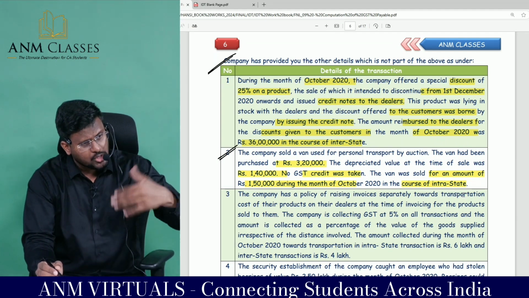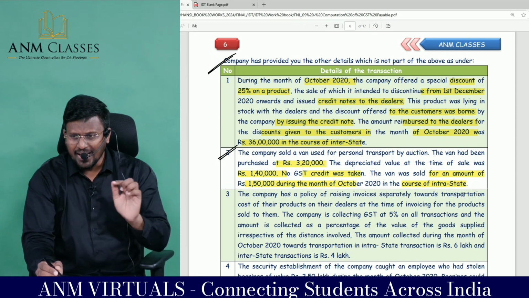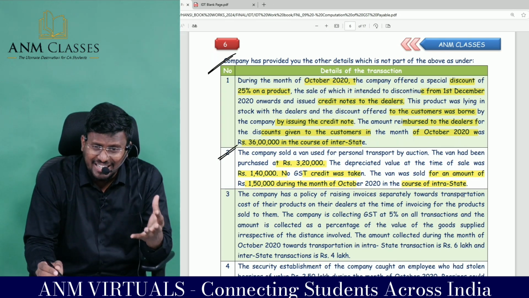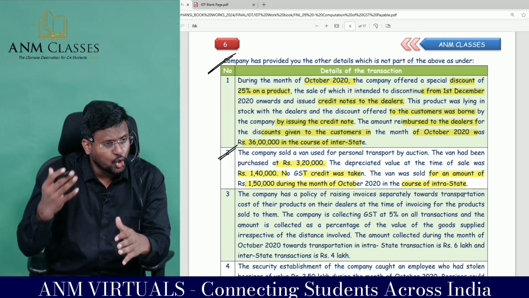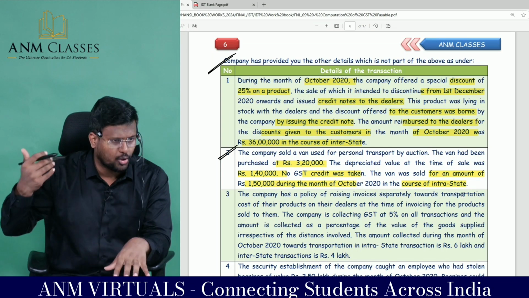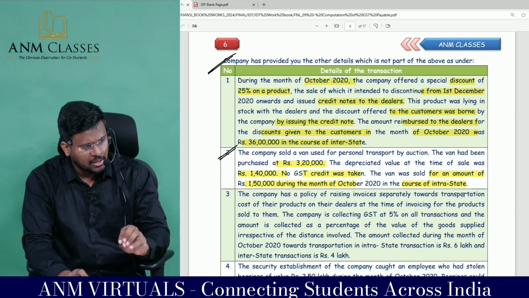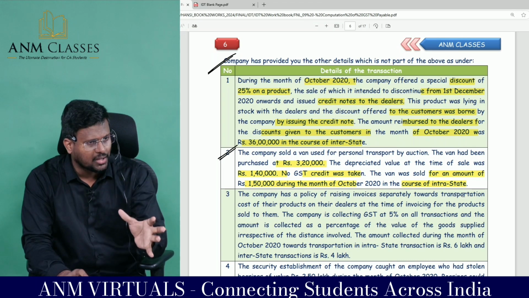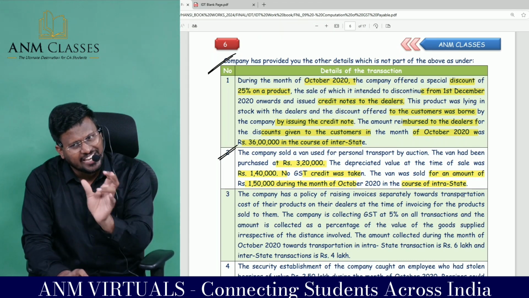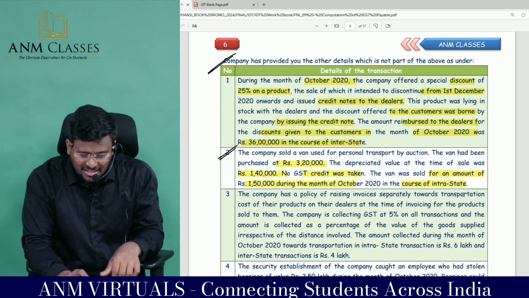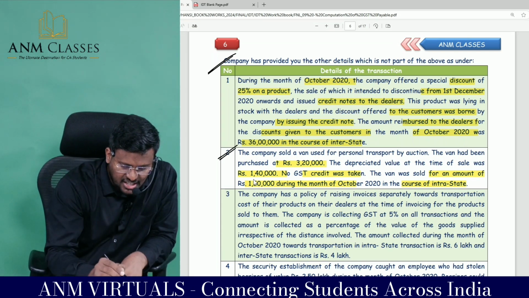Now this van has been sold. Since no ITC has been availed on this van, there is no concept of reversal of ITC. Otherwise, I would have to check whether the life of the van is 5 years, 5% per quarter or part of the quarter. After reducing that, how much is the eligible ITC, how much is the ineligible ITC, or what is the transaction value?